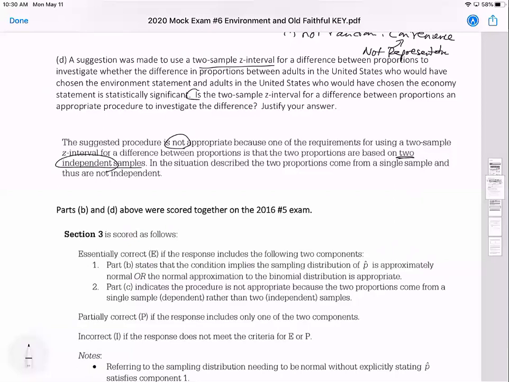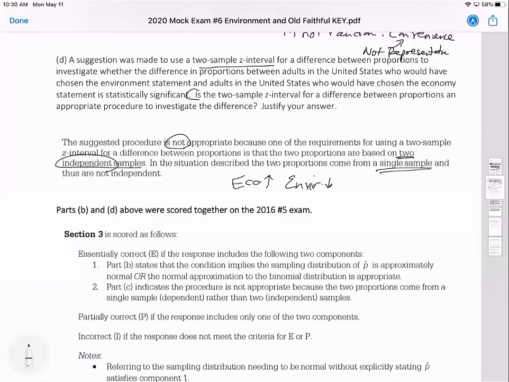In the situation described, we only have a single sample. So they are not independent. If someone chose economy, that tells you that they did not choose environment. So if you said economy, environment is not possible. That means they're dependent on each other. We do not have 2 independent samples, but 1 sample.